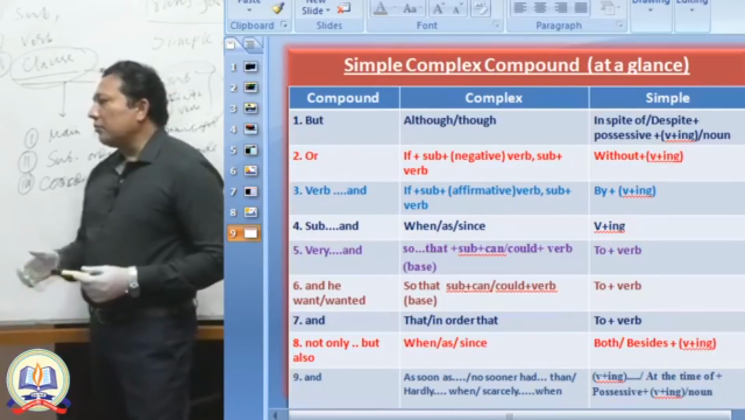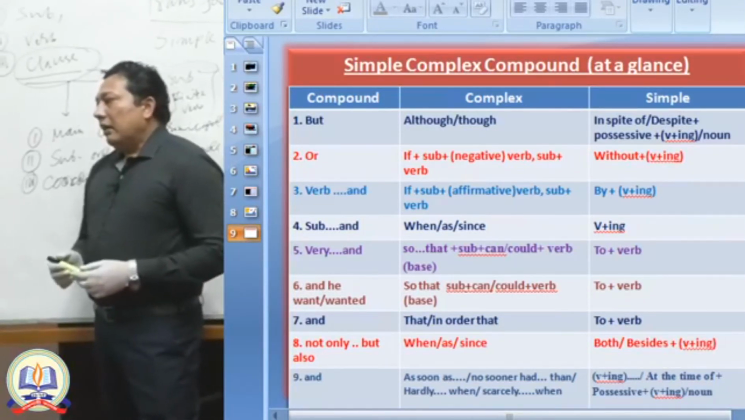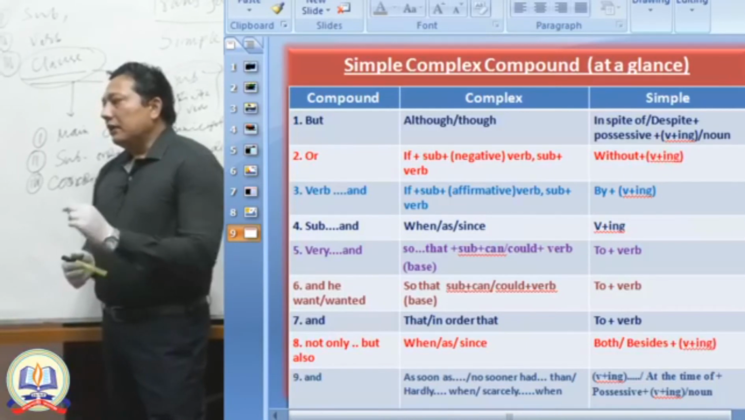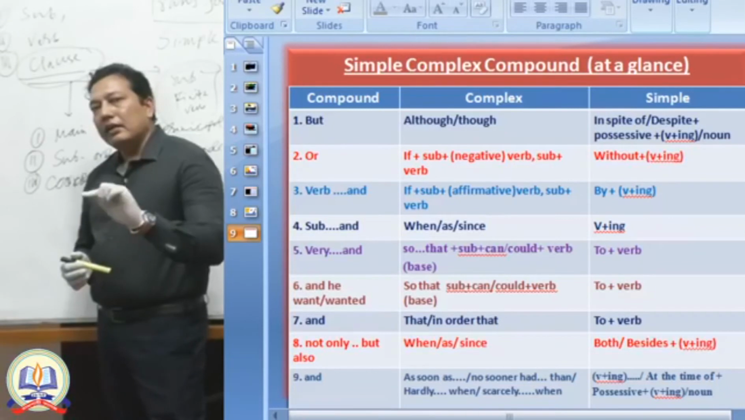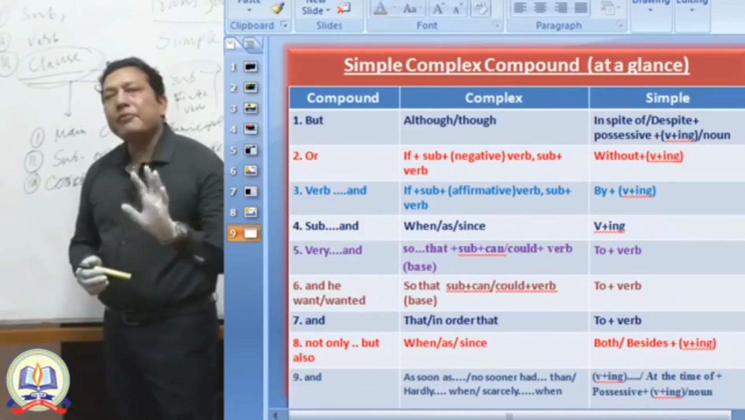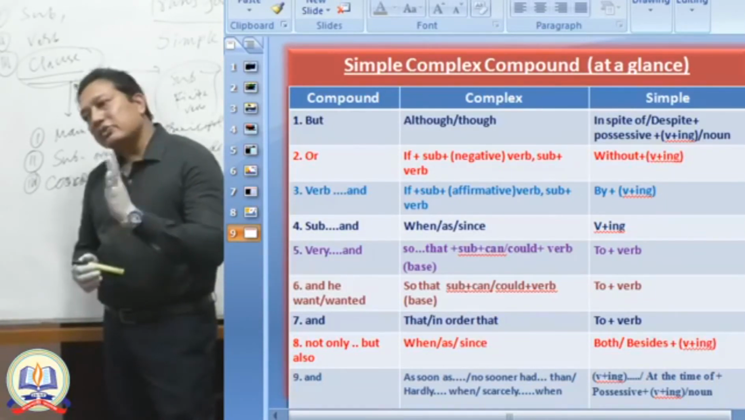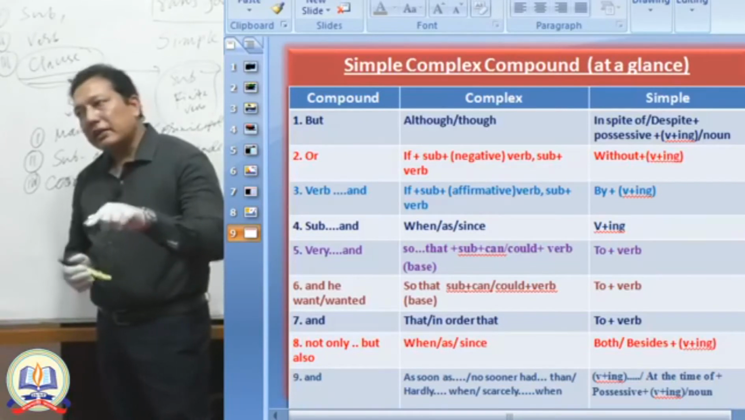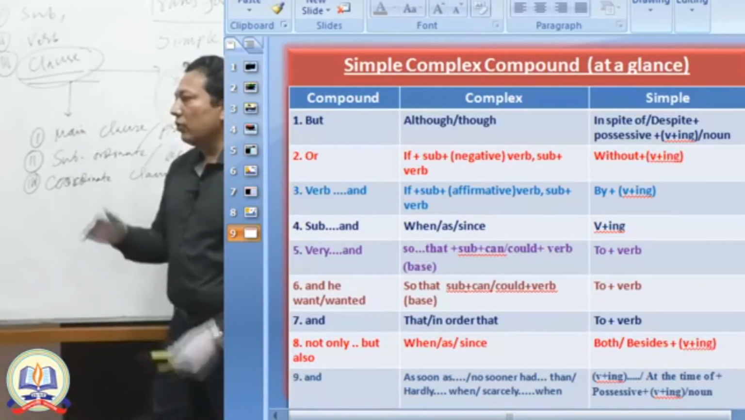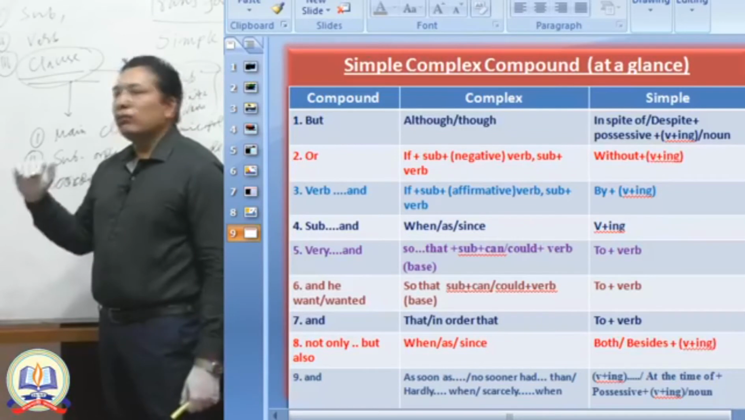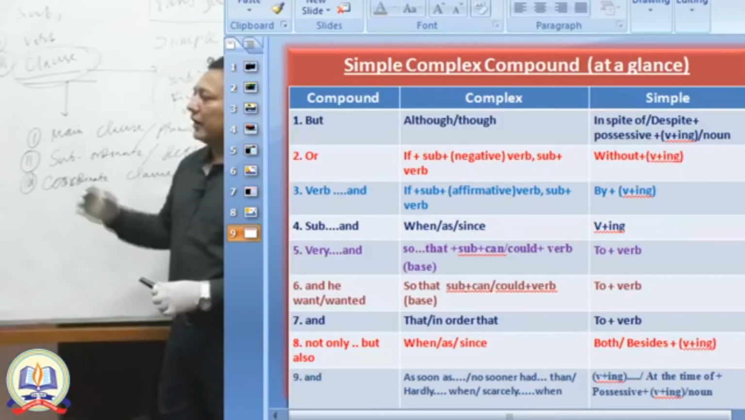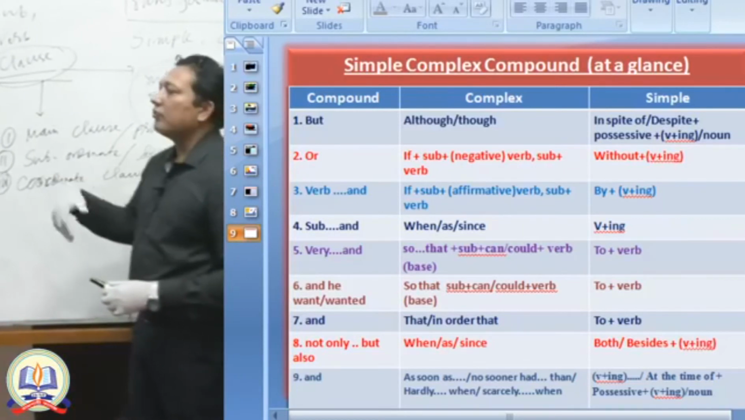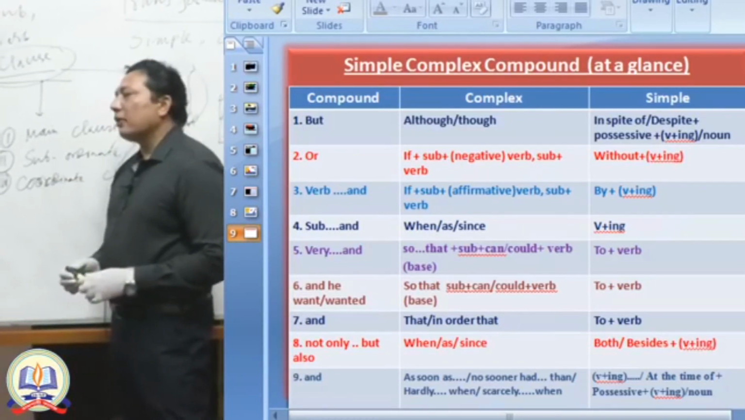Verb plus and. Here, verb plus and indicates that you are getting the affirmative sense. Affirmative sense. Do and die. That means you have to do, you have to die. There is no negative sense here. So for this affirmative sense, you will write if plus present plus future, and of course you will ensure the affirmative form of this sentence to make a complex sentence.